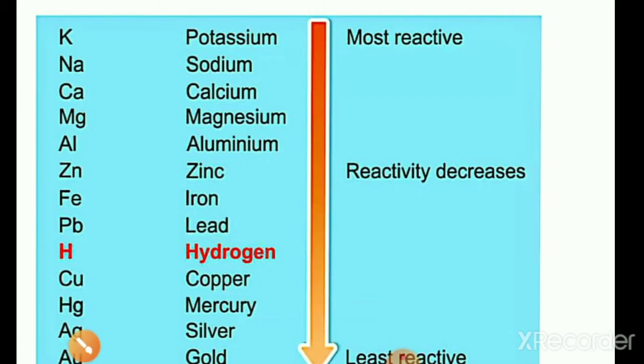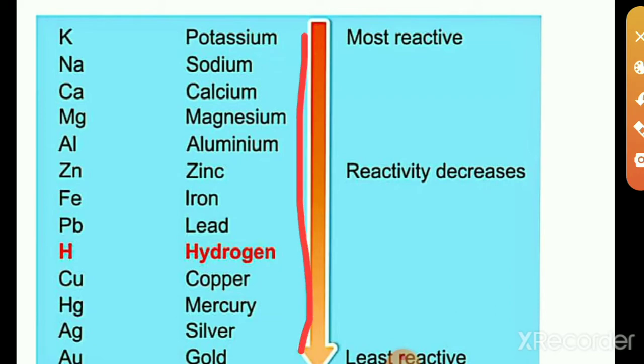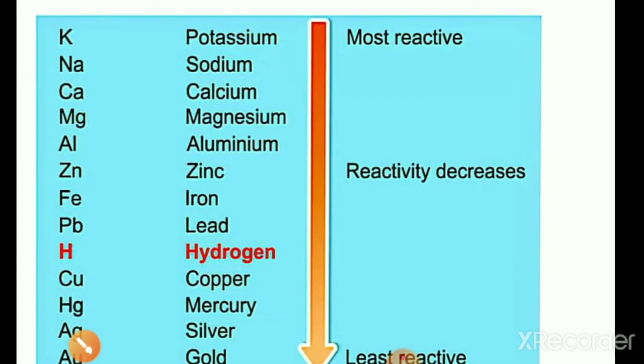Then we can say in the opposite way, as we move from bottom to top, the reactivity of metals increases.